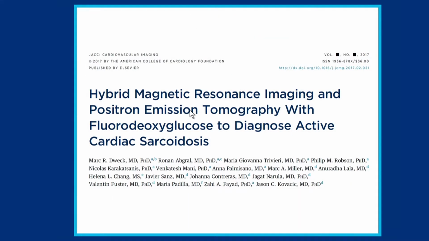We then got on to a more systematic study, and this is the point that we decided this really does work and it looks very promising. We ramped up and really focused in on cardiac sarcoid. This paper is now published in JACC Imaging about 6 months ago.